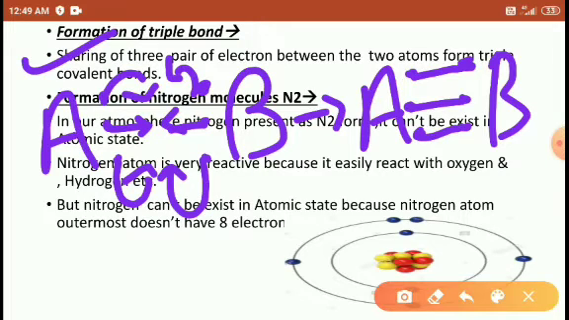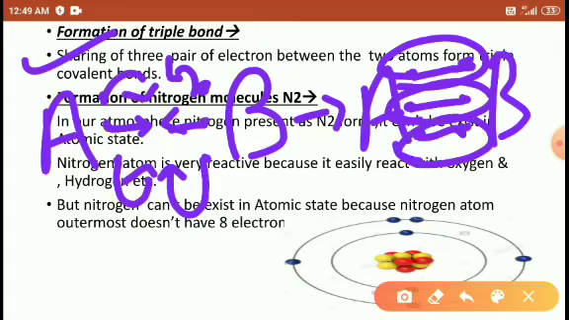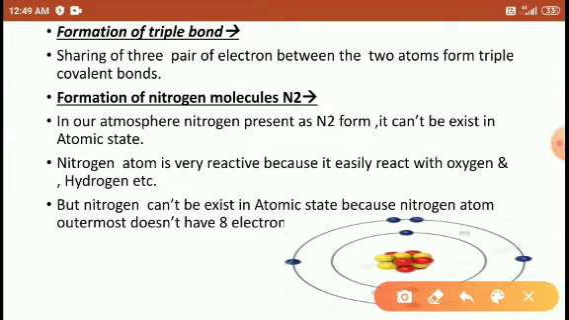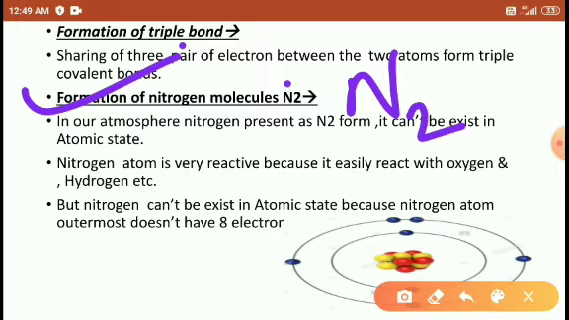So count how many pairs? 1 pair, 2 pairs, 3 pairs. 3 pairs of electrons are sharing, so that's why the triple bond is formed here. So which element forms a triple bond? Nitrogen atom. Right, nitrogen forms a triple bond.